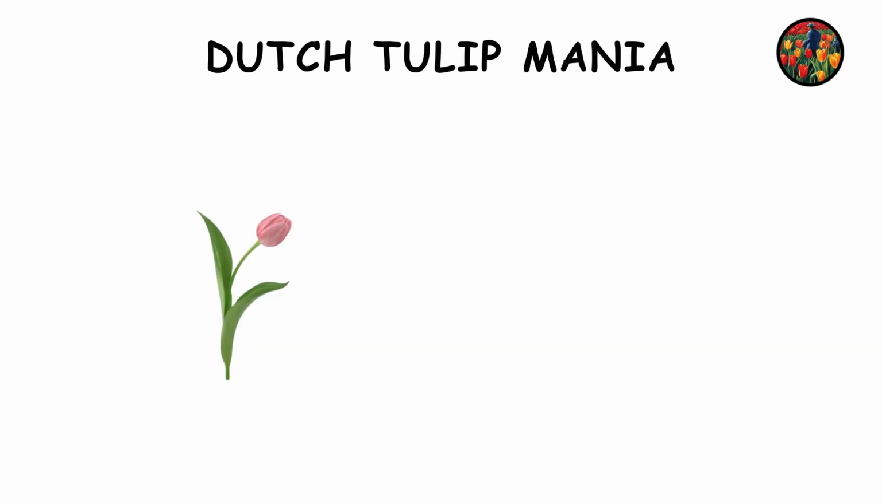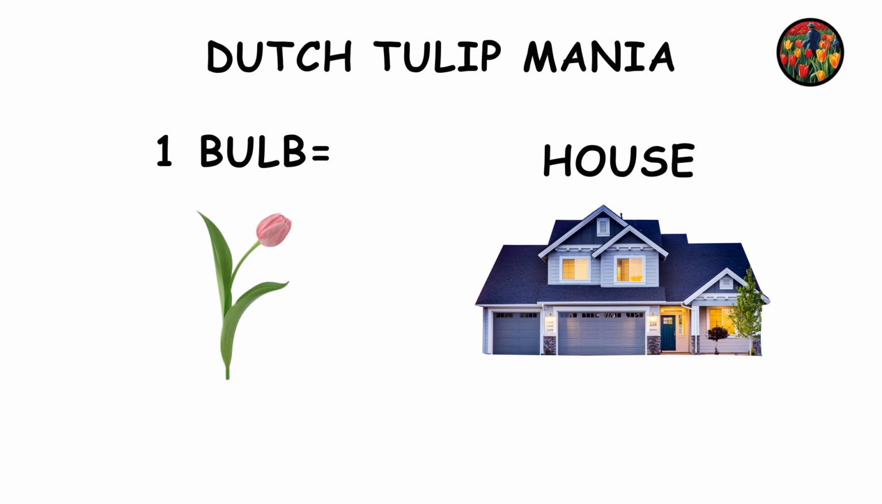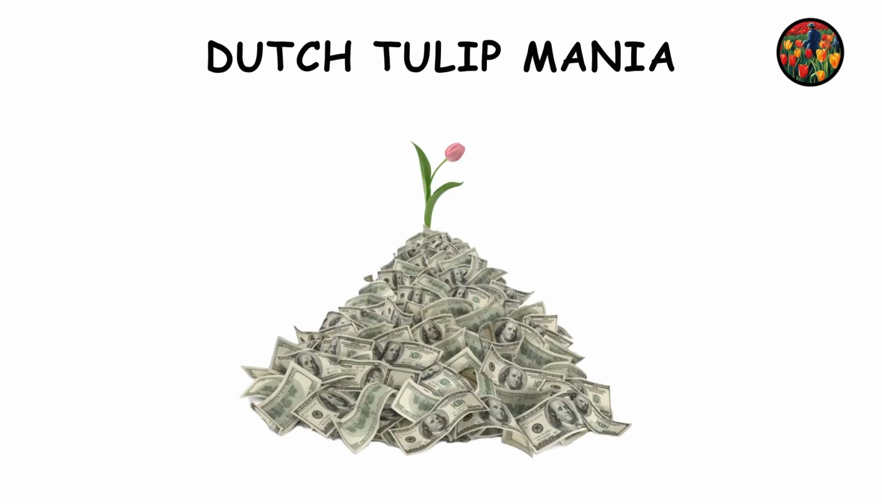Tulips would become so valuable that one bulb would cost as much as a house, with the best tulips costing upwards of $1 million in today's money. However, in February 1637, the market collapsed almost overnight, leaving many bankrupt.